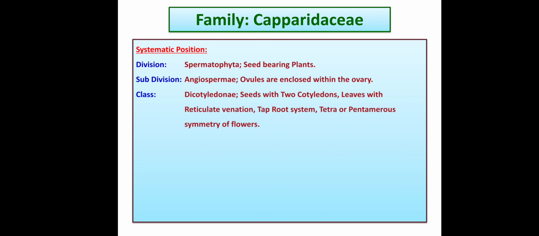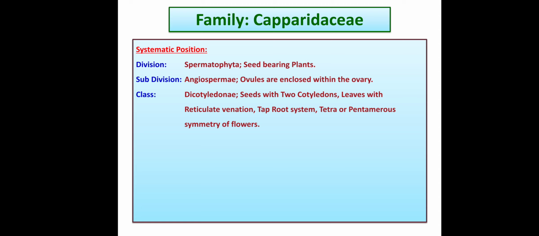Next comes the class, Dicotyledonae. The reason for this class is seeds with 2 cotyledons, leaves with reticulate venation, tap root system, tetra or pentamerous symmetry of flowers.